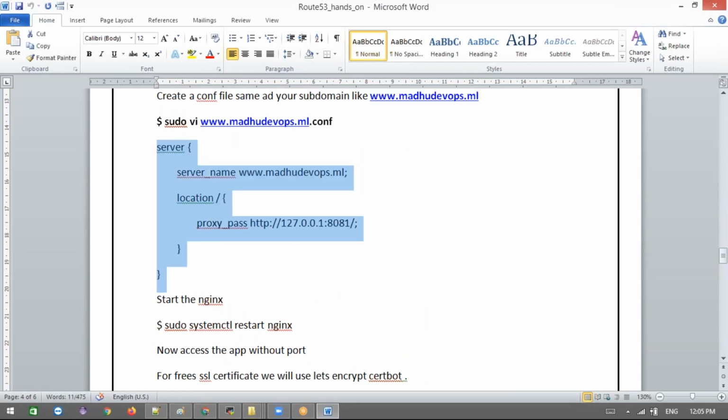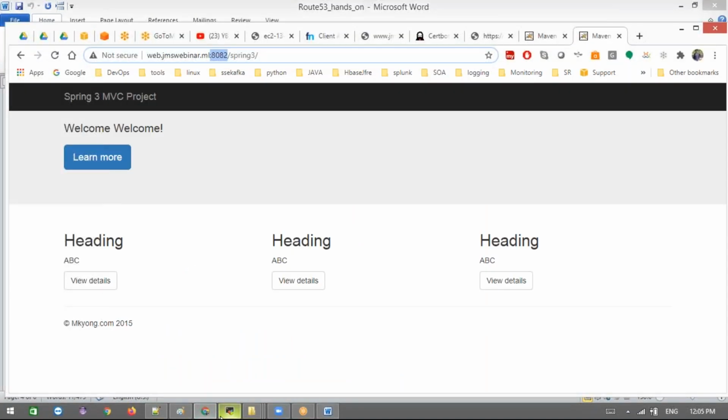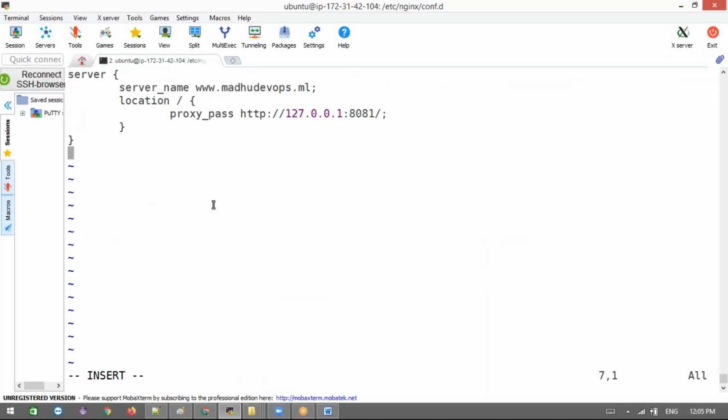And I open this, what after installing certbot, what is the code it added internally. Okay, now here your server name is web dot jms webinar.ml, and here your container is running on 8082 port. Okay, then escape it, shift colon, right click.